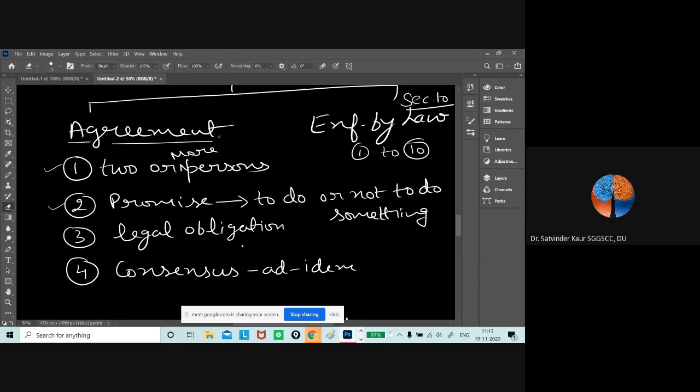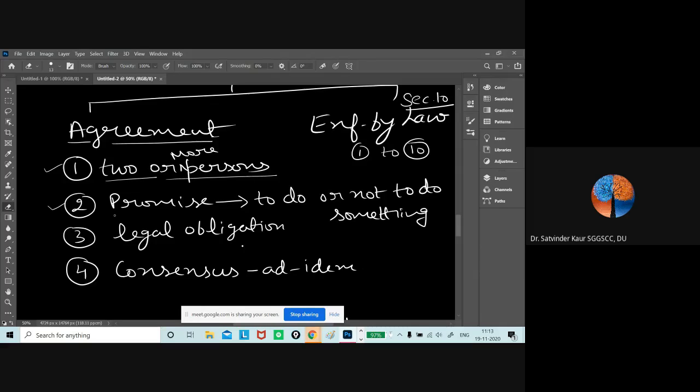But when we talk about the meaning of agreement, the definition says that every promise or every set of promises forming consideration for each other is an agreement. For an agreement to be a contract, it needs to satisfy these basic conditions. These are the rules, these are the provisions. So there needs to be two or more persons. If one person is promising to oneself, it cannot be considered an agreement.